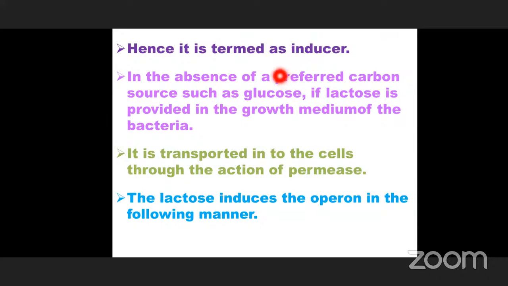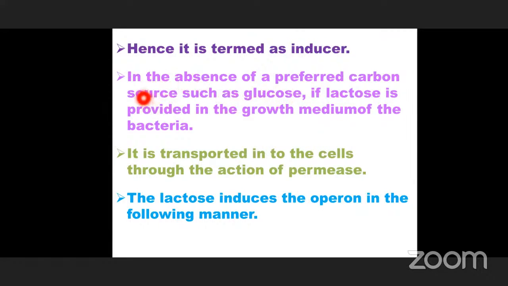Is it clear? This lactose functions as inducer. It can induce the switching on and switching off of the lac operon system. So that's why lactose is considered as the inducer, and this lac operon is called the inducible operon.